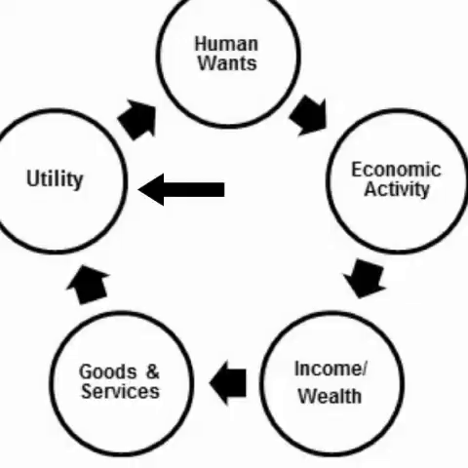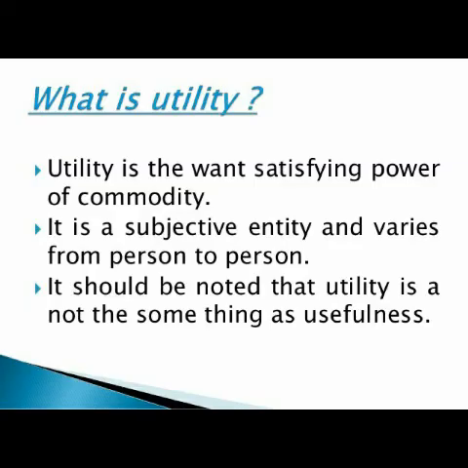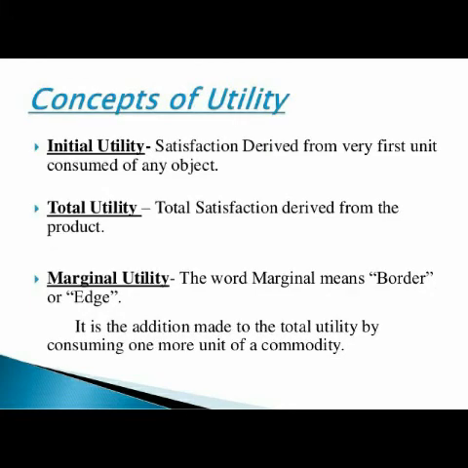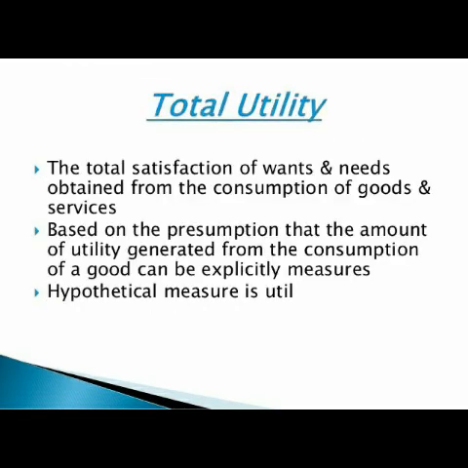Now next we go to utility. What is utility? Utility is the satisfying power of the product or the commodity. It is not measurable that way, but sometimes you can measure it. It varies from person to person. It should be noted that it is not usefulness. Usefulness and utility are two different concepts. What is total utility? Total satisfaction derived from the product. Marginal means the borderline or the edge, and the addition to the total utility is called marginal utility. You will understand it is the addition.